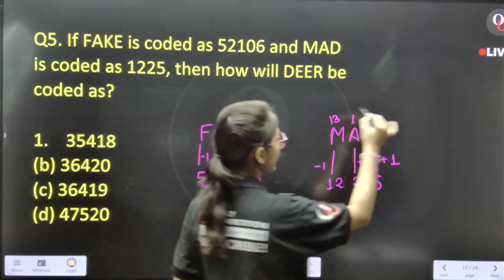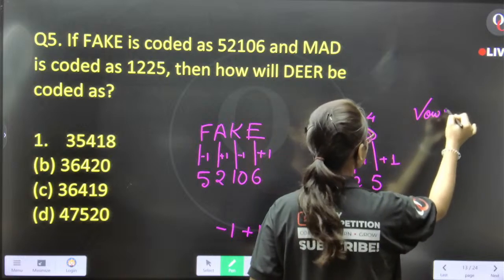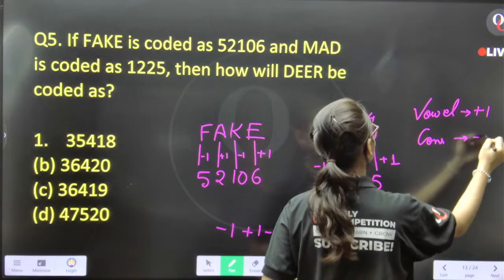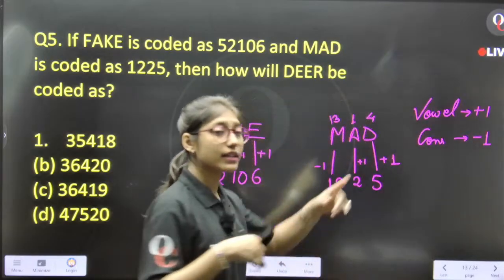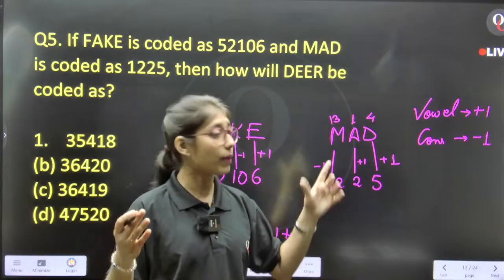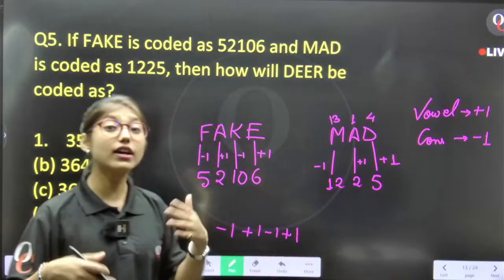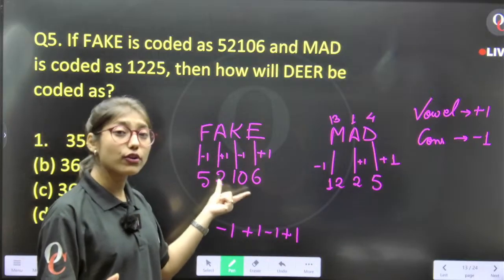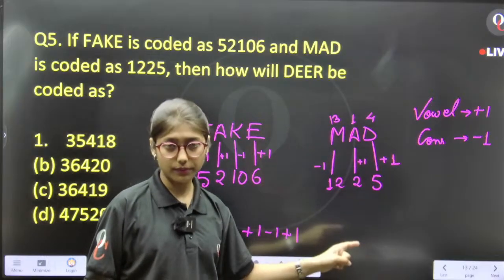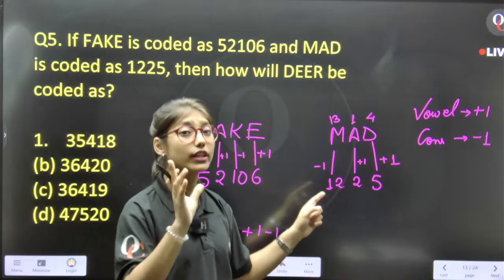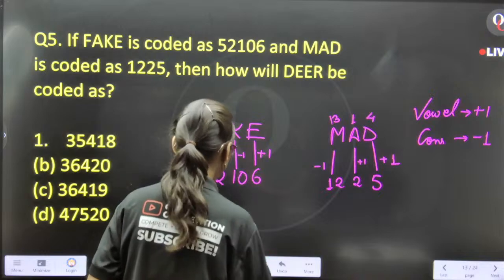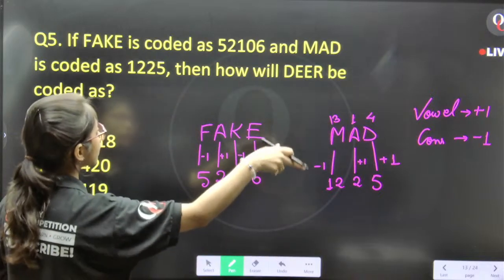The pattern goes like this: for vowel it is plus 1, and for consonant it is minus 1. That is the pattern actually, and you might miss it because you are in a hurry. You just check for the first pattern and do not check the next given option. That you should not do in the examination. Okay, fine. So according to this question, vowel plus 1 and consonant minus 1.